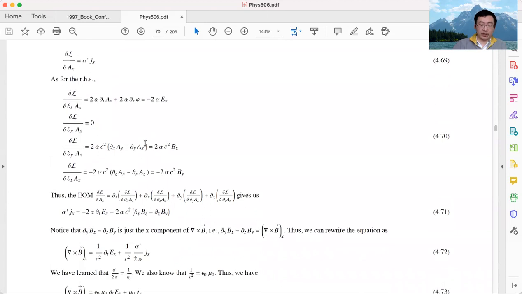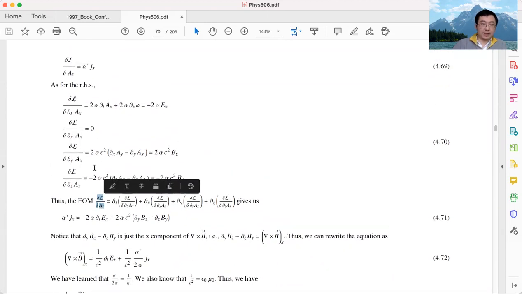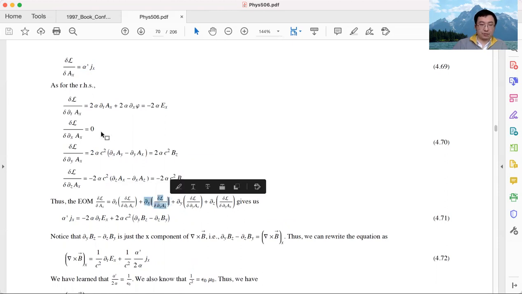Now we are ready to write down the equation of motion. The left-hand side is the variation of L to AX, that's alpha prime, a parameter in our theory, times JX. By the way, JX is the current density along the x direction. For the right-hand side, we have these four terms. The second term is 0 because the variation is 0.